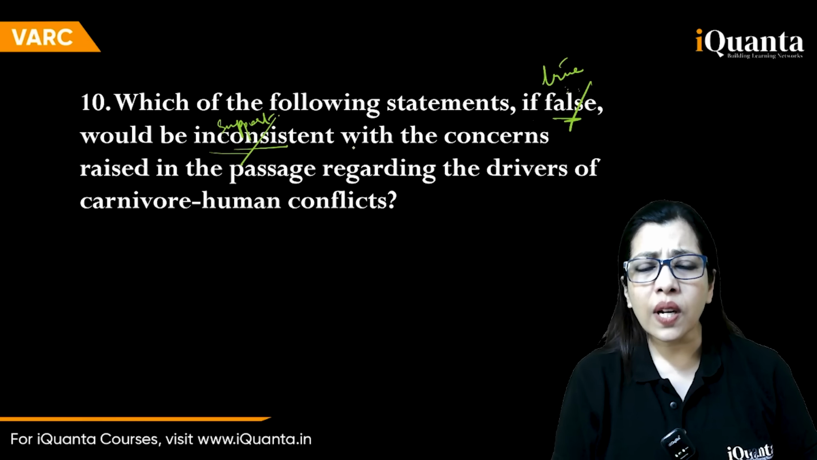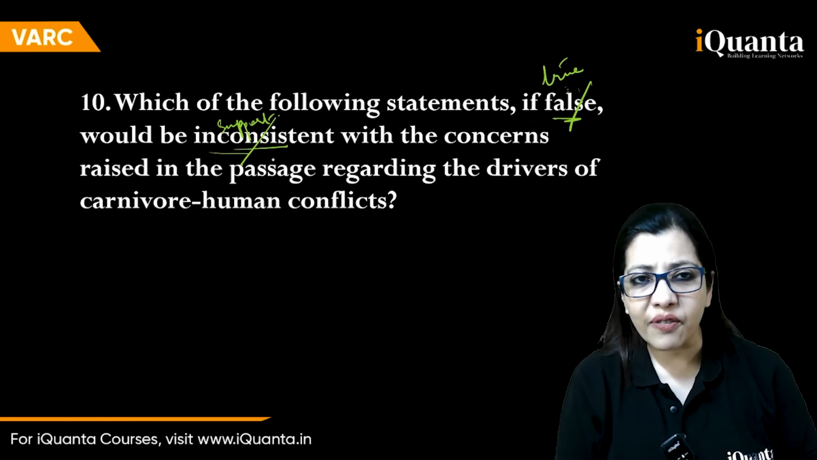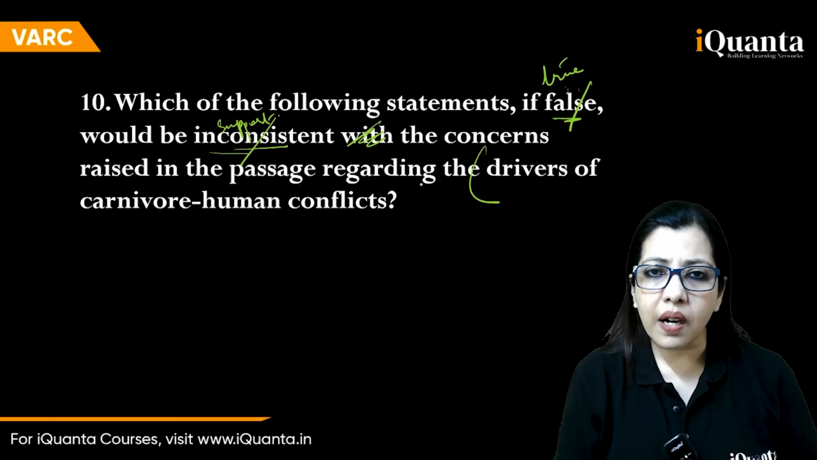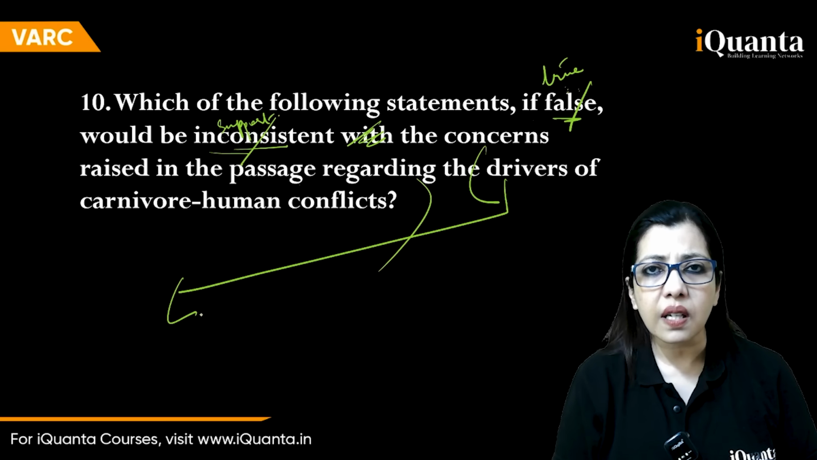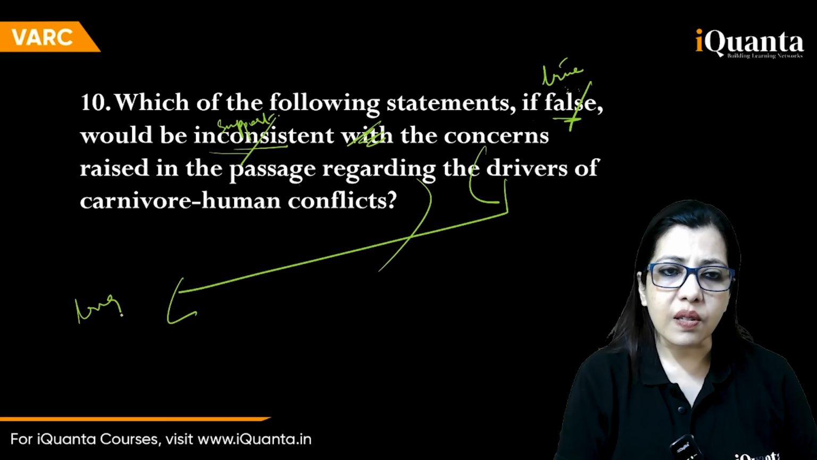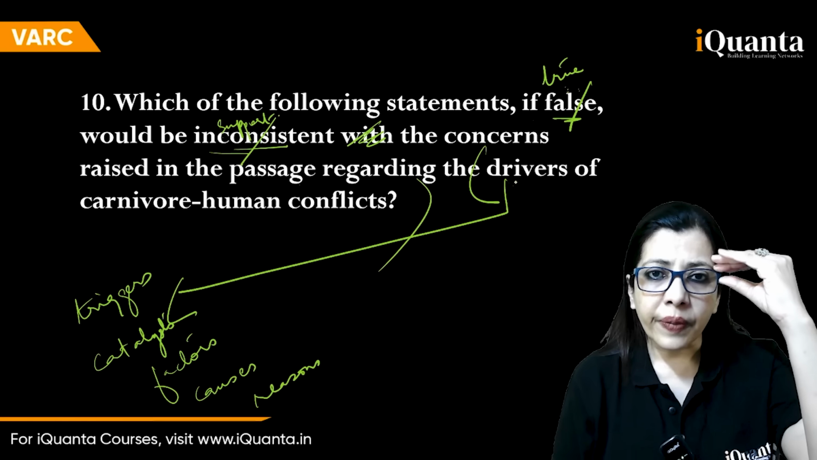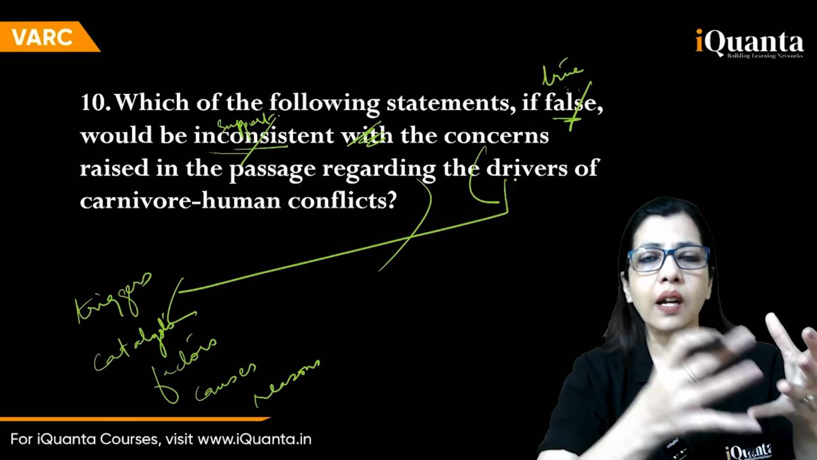So, what is it saying? Which of the following statements, if true, would support the concerns raised in the passage regarding what? The drivers of carnivore-human conflict. Drivers, this is another confusing word. Drivers means triggers, right? Catalysts, factors, causes, reasons. Got it? So the claim is given here itself. What were the reasons of carnivore-human conflicts?